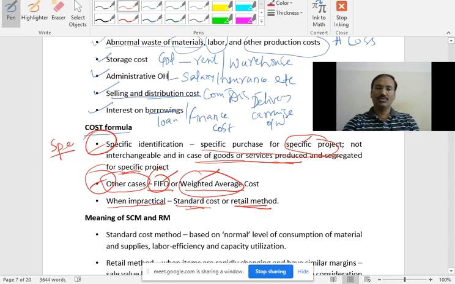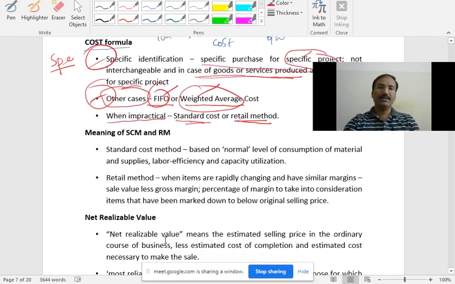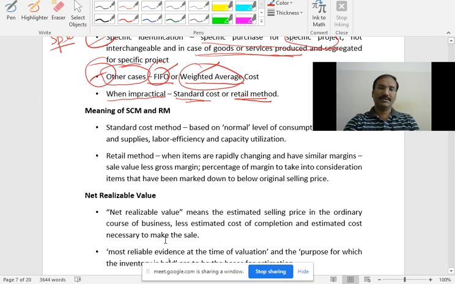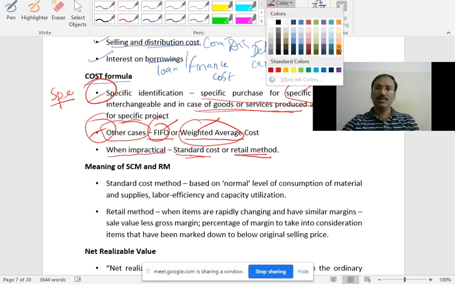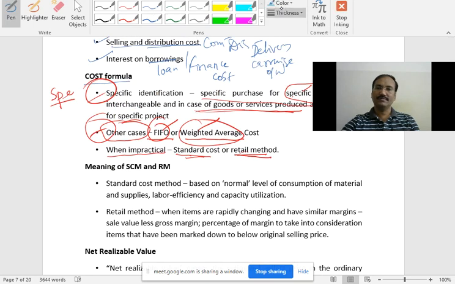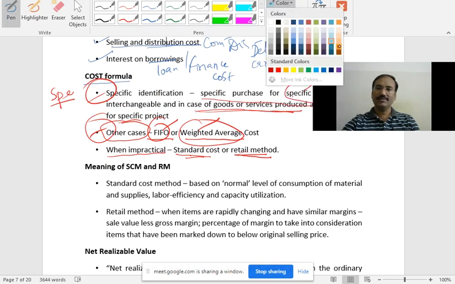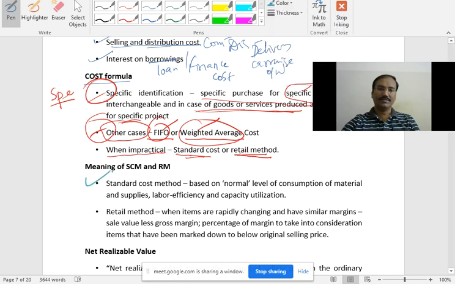And now move to the next one. Meaning of the standard cost method and retail method. The standard cost method is normally the first one. We are now discussing the first point. What does your first point say? Clear? So just identify the point now. The first one, what actually does it say? Standard cost method, right? Based on normal value.